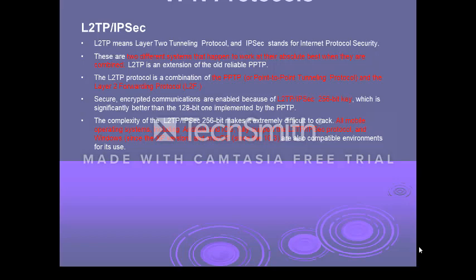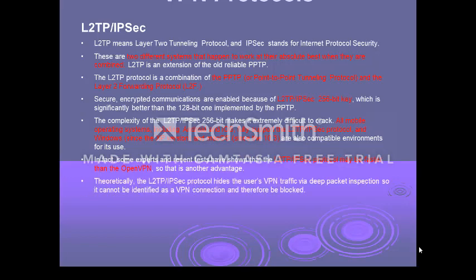All mobile operating systems, including Android, iOS, fully support this duo, and operating systems starting from Windows XP to Mac operating system all use this protocol. This protocol is faster than OpenVPN. It uses deep packet inspection, and so it is hidden during the data communication, and so it is difficult to be identified and blocked.